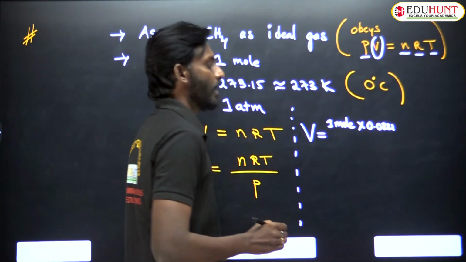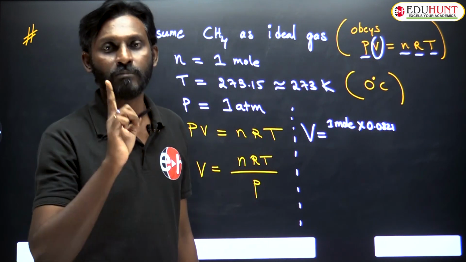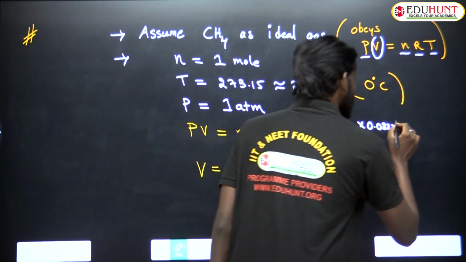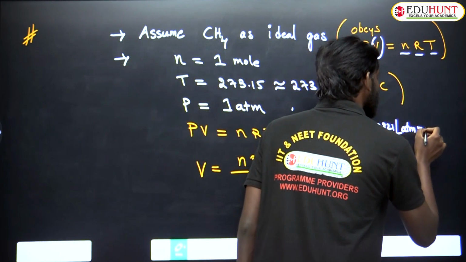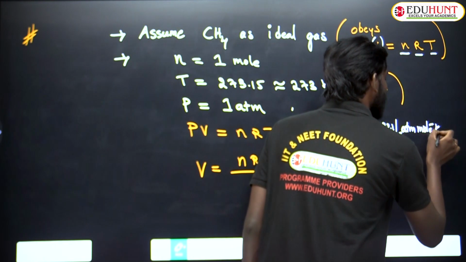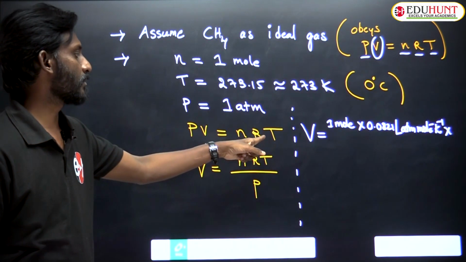And what are the units I mentioned? Liter atmosphere mole inverse Kelvin inverse, into the temperature.